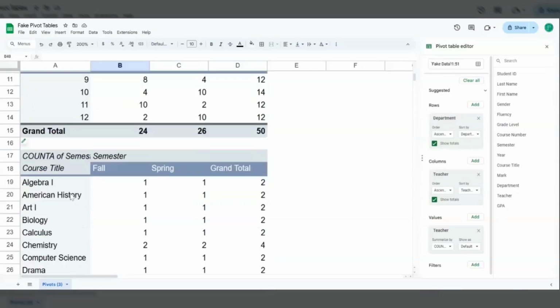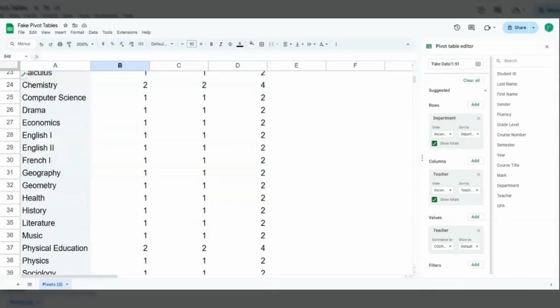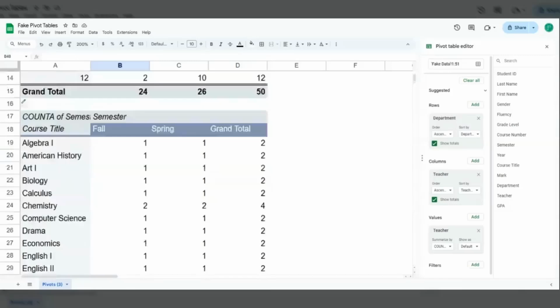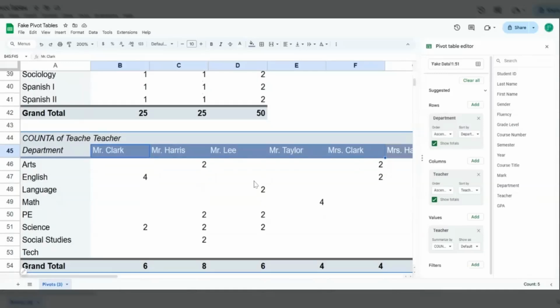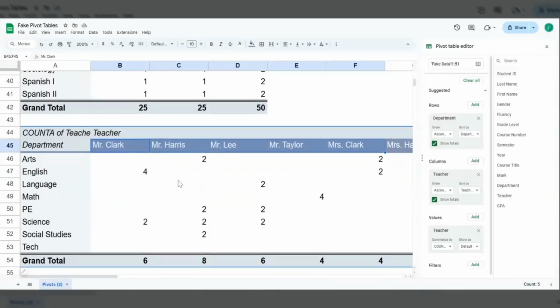And just because it's two different headers doesn't mean you're only going to get two pieces of information. You can see that for just department and teacher, I got a lot of different variables coming out of department and at least half a dozen different teacher names. And that's how you introduce rows, columns, and values to your pivot tables.